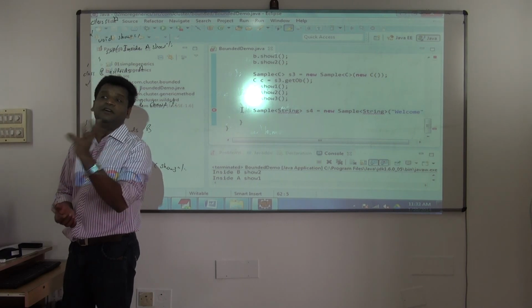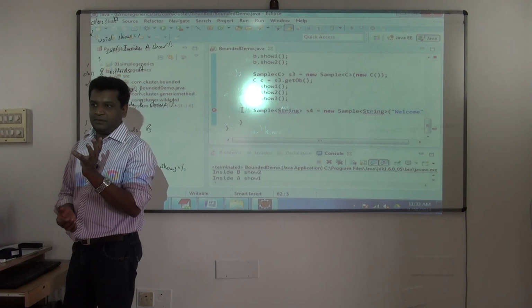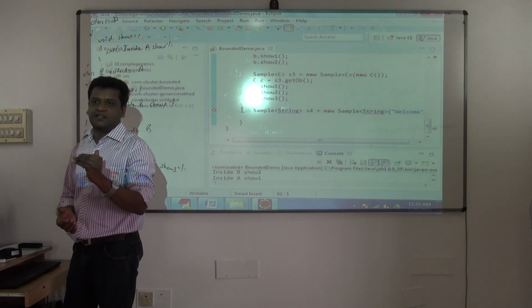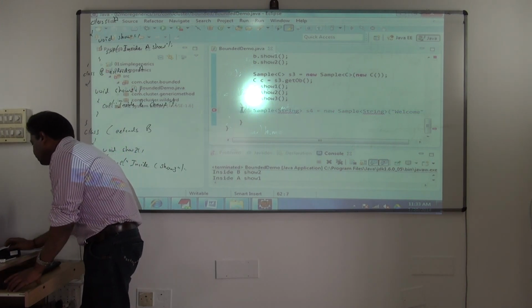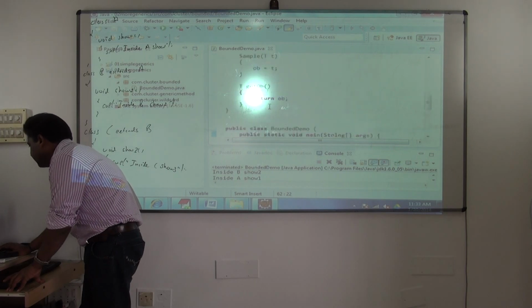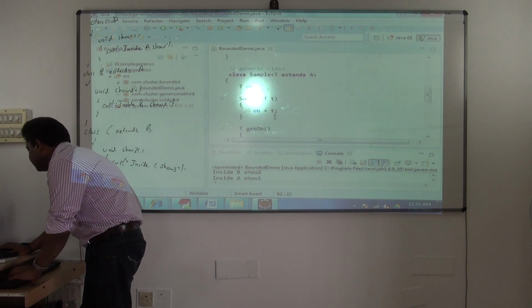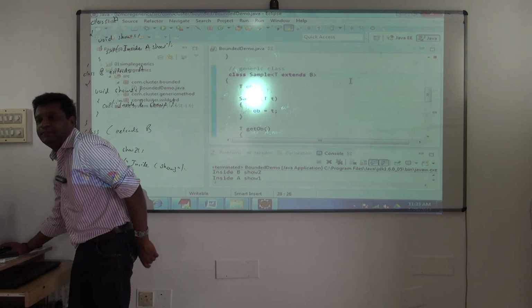Do you understand what a bounded type parameter is? When you are specifying a type parameter, you bind it to some limit, meaning these classes and this set of classes. So that's what is called a bounded type parameter. Next, one more thing you have to understand here. I'll say sample, T extends what? B. I can bound like this also.